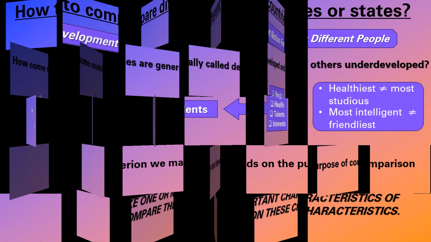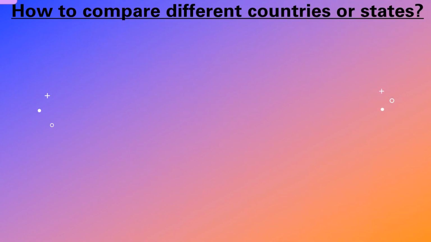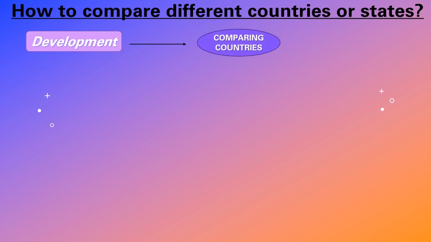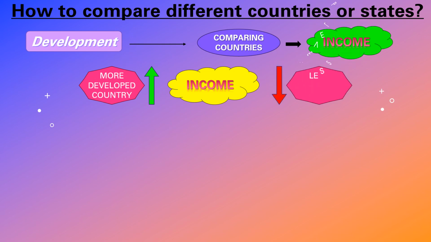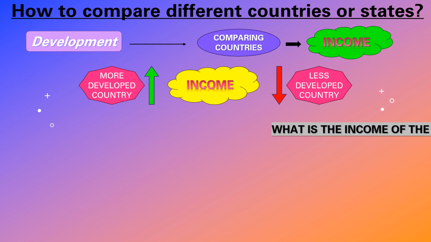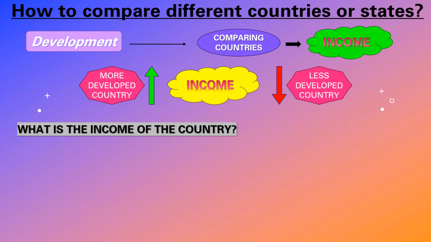Next, we'll see development. Comparing of countries we'll see now. We have taken the example of students, like that. How do we compare the countries? By income we compare the countries. How will we compare? If income is more or high, then that country is called a more developed country. If income is less, then that country is called a less developed country. Like that. What is the income of the country here?